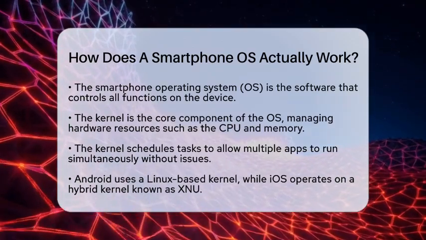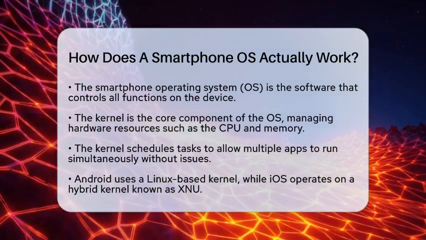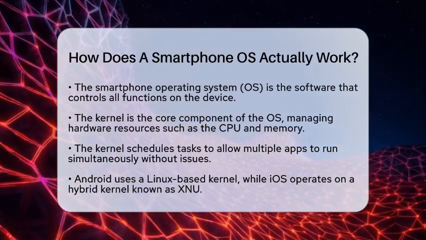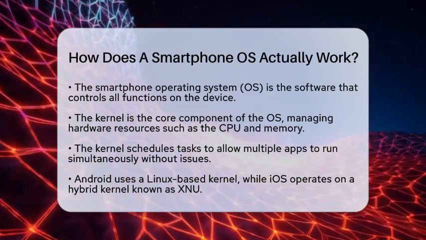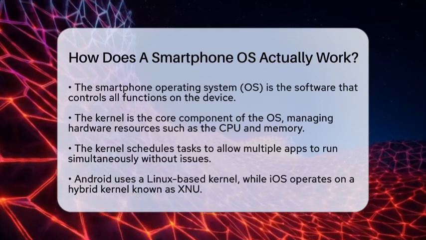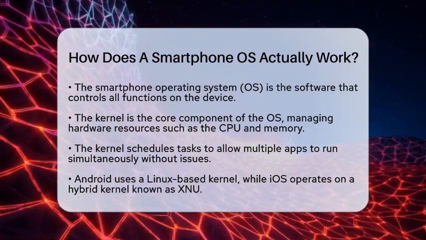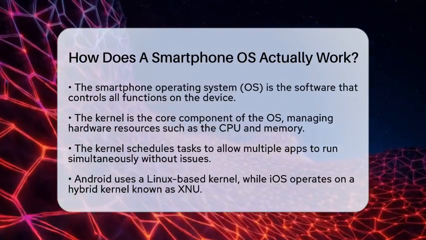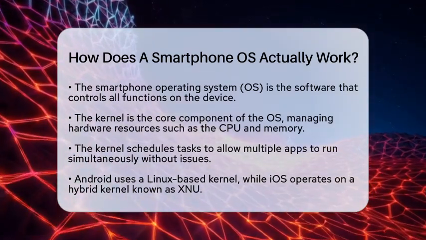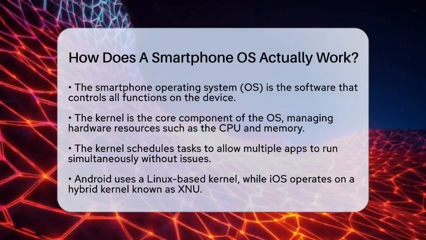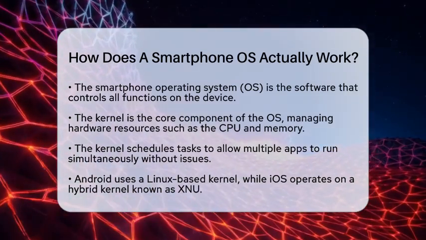At the heart of a smartphone OS is the kernel. This is the core part that manages the device's hardware resources like the central processing unit, memory, and input-output devices. The kernel is responsible for scheduling tasks and ensuring that multiple apps can run at the same time without causing problems. For instance, Android uses a Linux-based kernel, while iOS has a hybrid kernel called XNU.